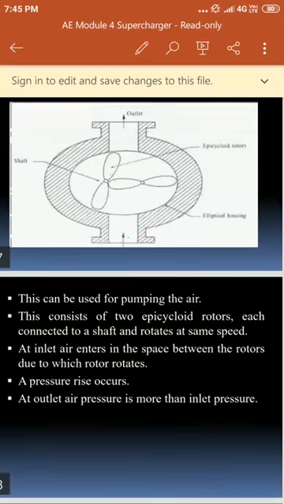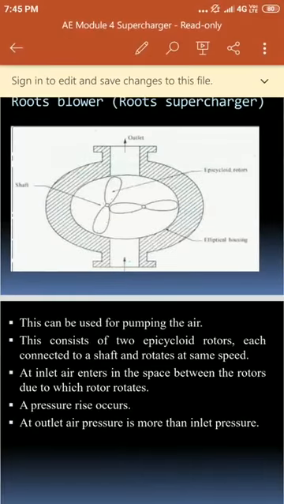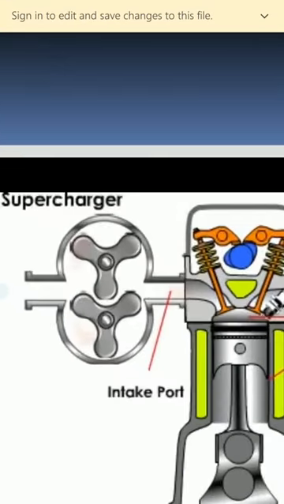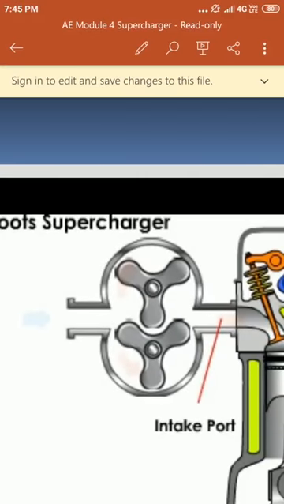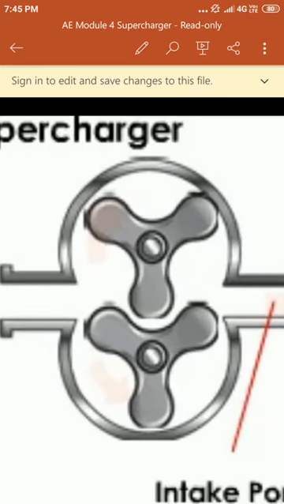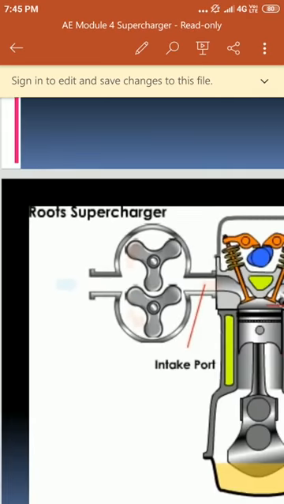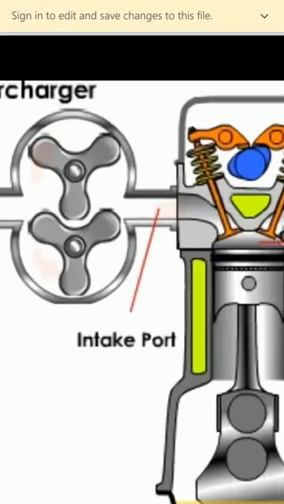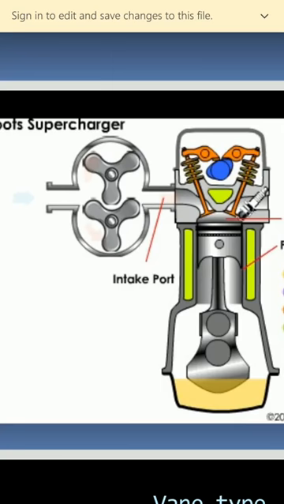See here how the Roots blower works. Our aim is to get compressed air. This is the Roots blower. Air enters through the inlet. These are the epicycloid rotors or lobes. When the air hits them, they rotate and exert pressure, so finally you get compressed air at the outlet.